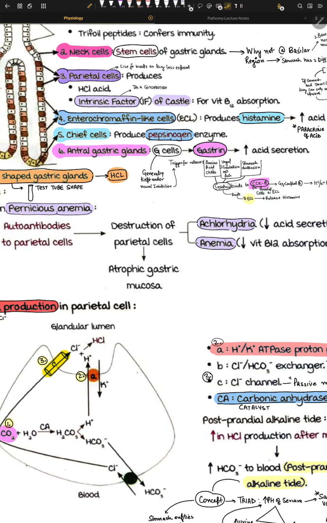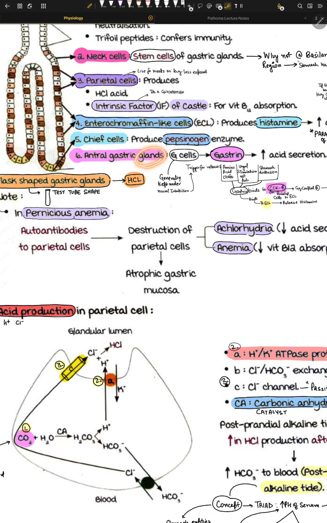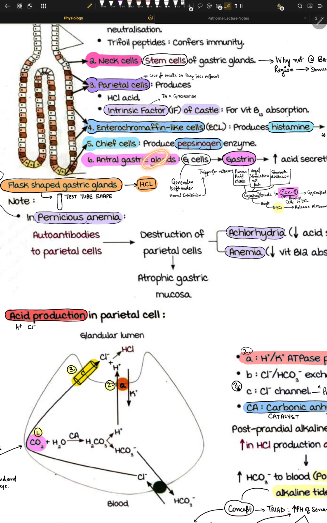Now the thing here is that this is a gland, so it means it has multiple cells in it. First type of cell is the mucus cells, and they produce mucus. Second is the G cell, and they produce something called gastrin. It's a hormone, it stimulates parietal cells, and it promotes mucus cell growth. The other thing that this antral gastric gland has is something called D cell.